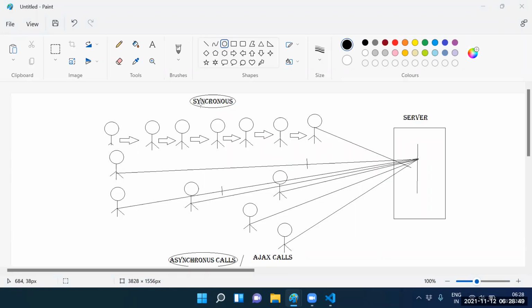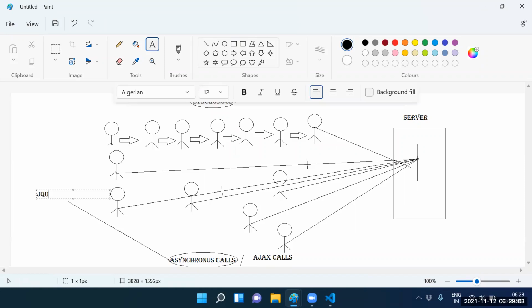Okay? Guys, how to make asynchronous calls? If you want to make asynchronous calls, we have one library, the jQuery library. jQuery is also the same thing, guys. It is JavaScript only, a JavaScript library.